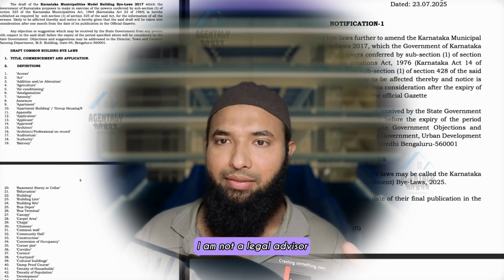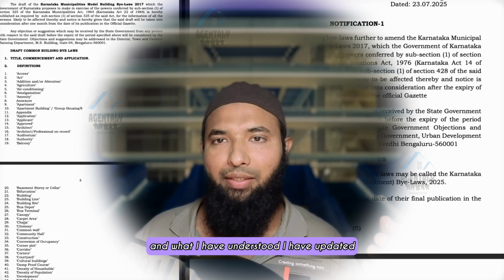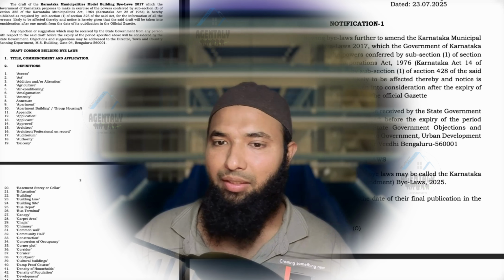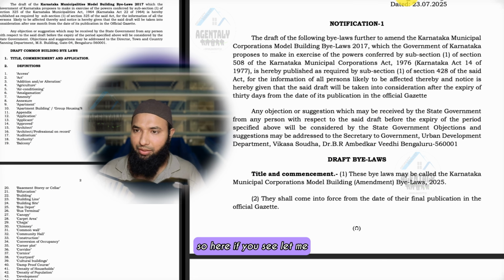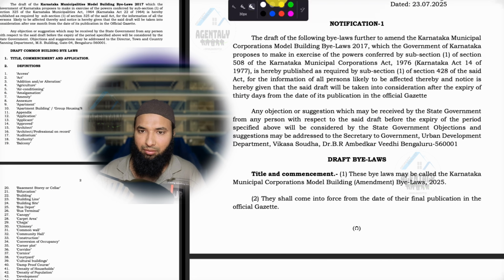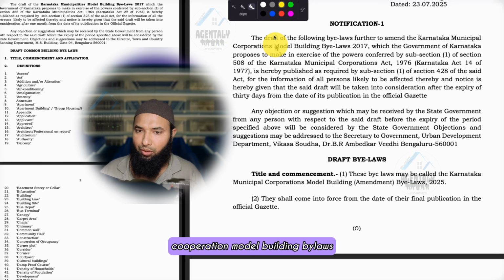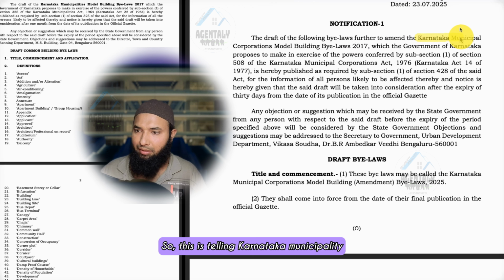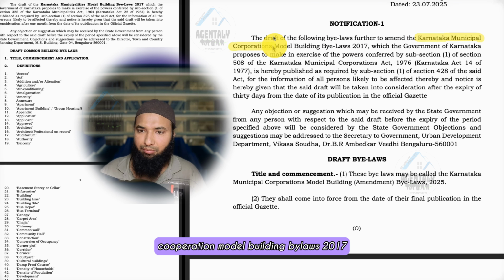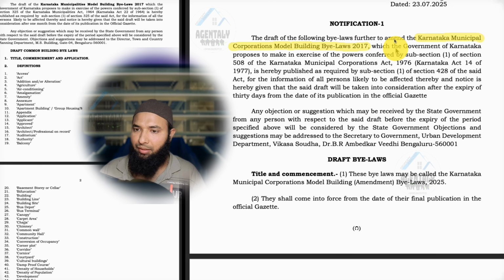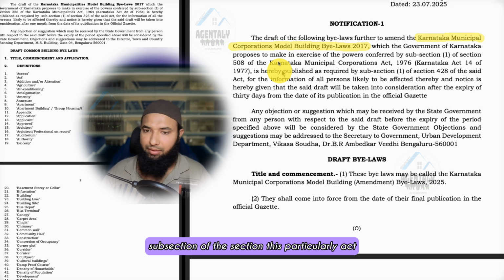I'm not a legal advisor, but what I have understood, I have updated. So let's go back to my screen. Here, let me use a marker to highlight the points. If you see, the further amendment of Karnataka Municipality Corporation Model Building Bylaws 2017, which the Government of Karnataka proposes to make in exercise of the power conferred by the subsection of the section of this particular Act.